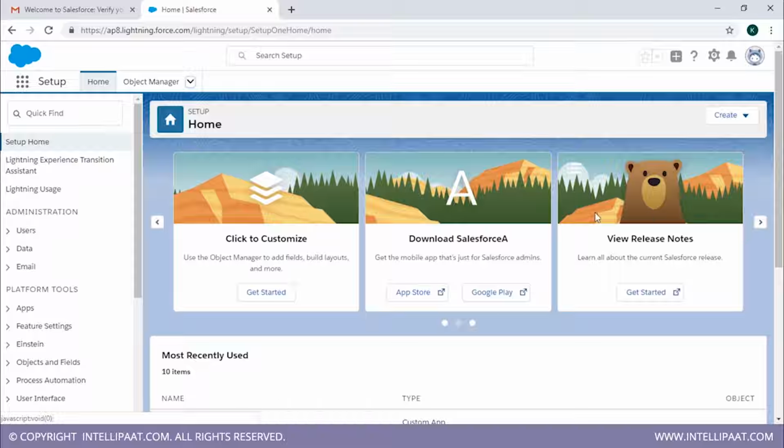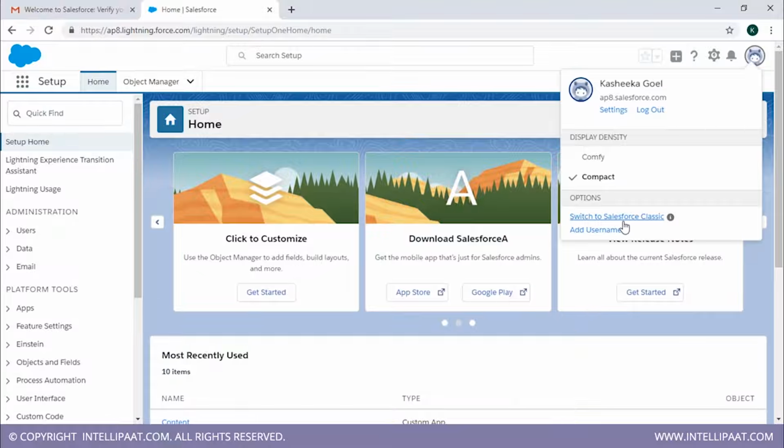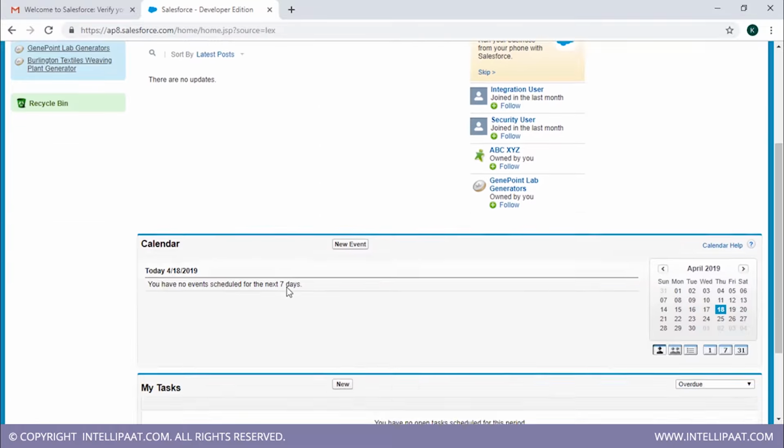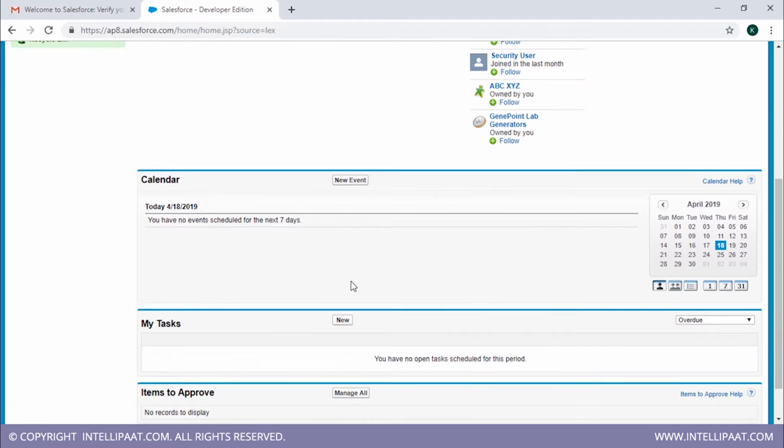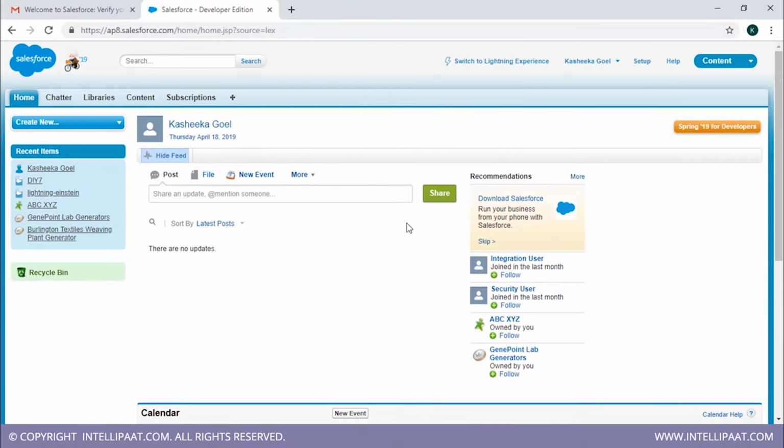So let's switch to the other, that is the classic version. You're just going to click on this little icon over here and you're going to click on switch to Salesforce Classic. When you click on that, here you'll see this is the classic version. So the reason Salesforce has these 2 versions is that when Salesforce was initially started, Salesforce had this classic version only. Salesforce didn't have the lightning version. So a lot of customers of Salesforce are currently using the Salesforce classic account only. So that is why Salesforce didn't remove this version when they introduced the lightning experience version.